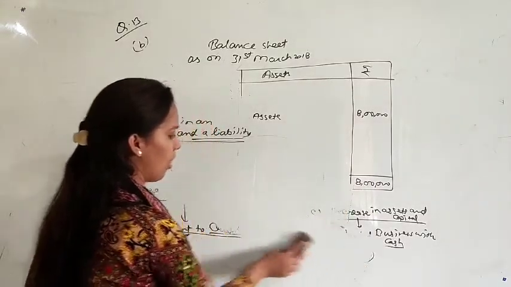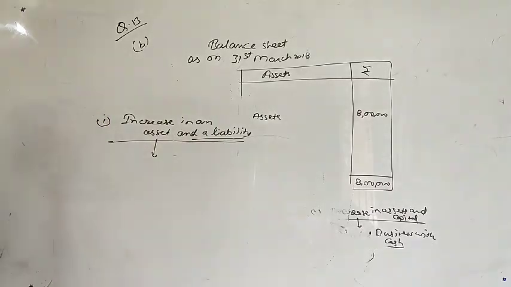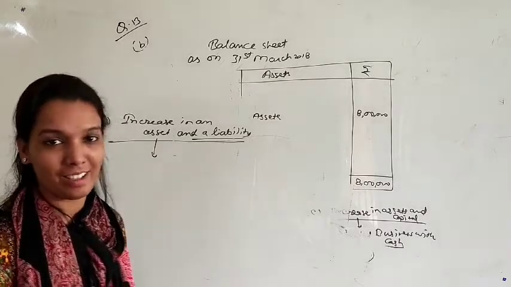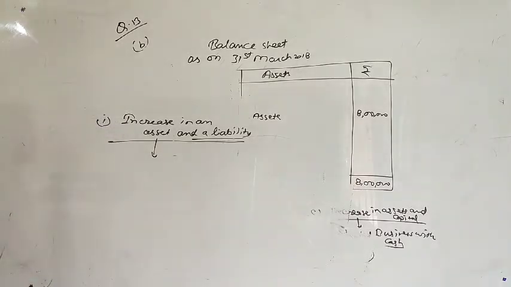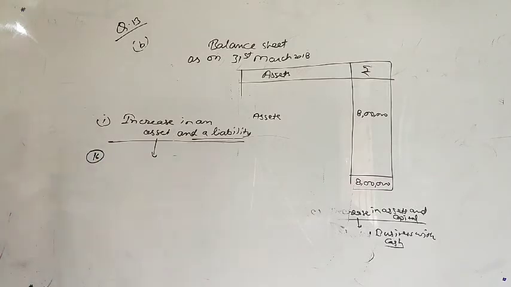I hope you all are solving questions at home, and you may find it a very interesting chapter, I think so. So let's see question number 16. What is there in this? On which side will the decrease in the following accounts be recorded? Also mention the nature of the account.